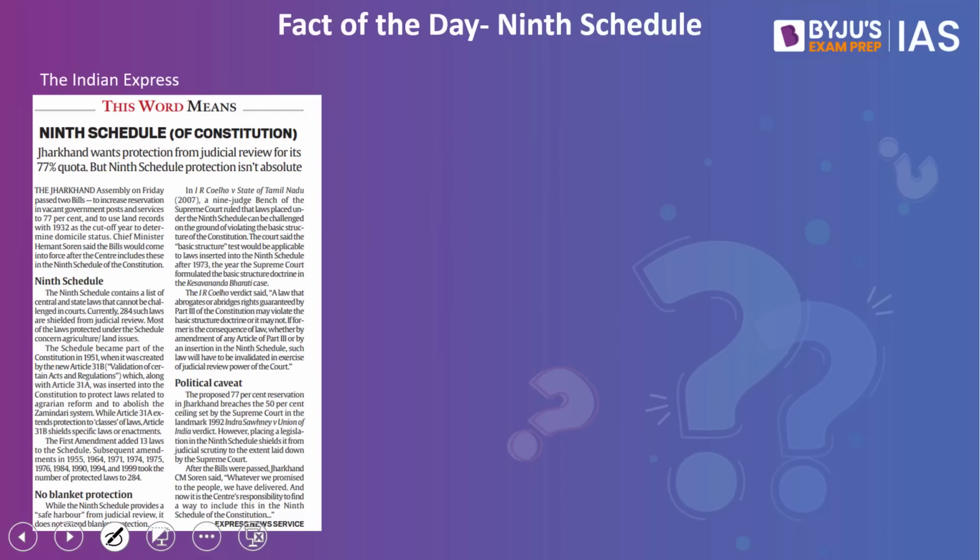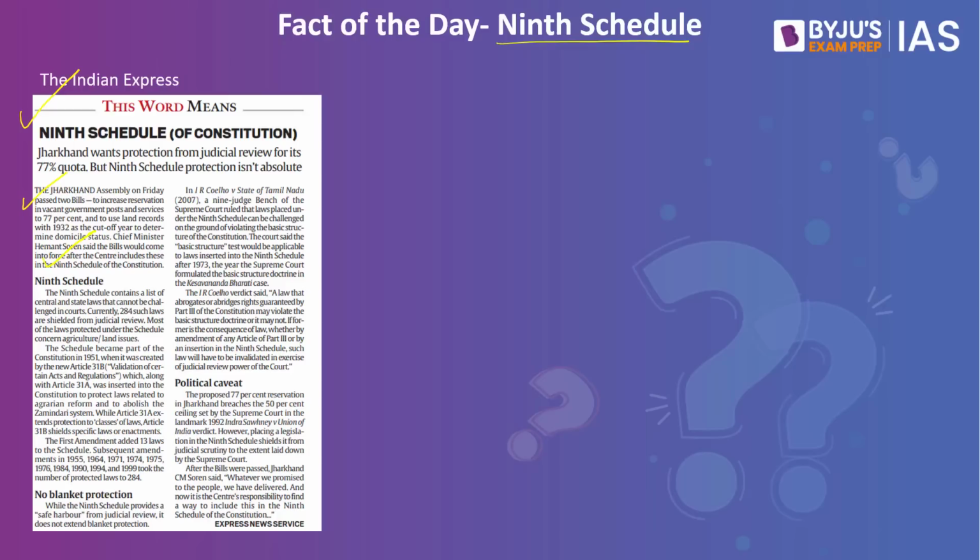Moving on to the fact of the day, ninth schedule of the Indian Constitution. What is the context? This article from today's The Indian Express takes note of the Jharkhand State Assembly passing two bills aimed at increasing reservation in vacant government posts and services to 77% and to use land records with 1932 as the cutoff year to determine domicile status. Notably, these bills passed by the Jharkhand Assembly will be able to come into force only after the Centre includes these in the ninth schedule of the Indian Constitution. In this context, let us understand about the ninth schedule.